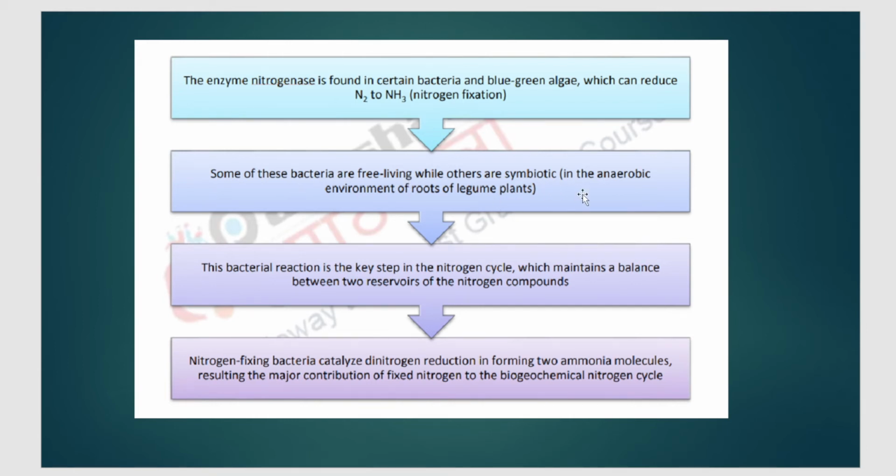And you understood that these bacteria need energy to convert N2 to NH3, which they will get from different sources, like from other organisms or in the form of sugar obtained in the process of photosynthesis. Next, this step is very important in maintaining the nitrogen cycle. What is the nitrogen cycle? Maintaining the balance of nitrogen in the atmosphere as well as in the soil. So this bacterial reaction, that is bacteria fixing nitrogen, is one of the most important processes in the nitrogen cycle.